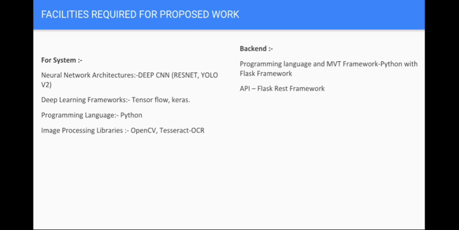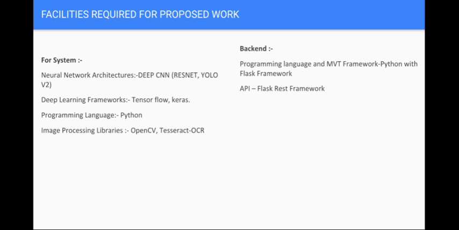Facilities required for our proposed work. For the system, neural network architecture, Deep CNN, as Deep CNN tends to perform much better than computer vision techniques in vision problems. Deep learning frameworks like TensorFlow and Keras, as they provide vast libraries to perform various tasks very efficiently.